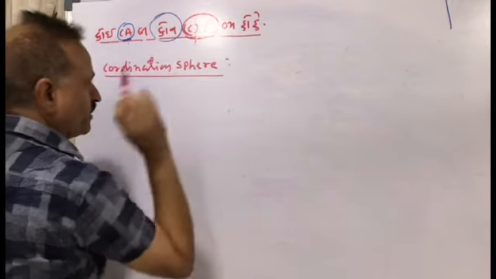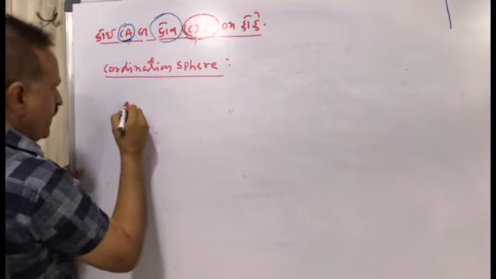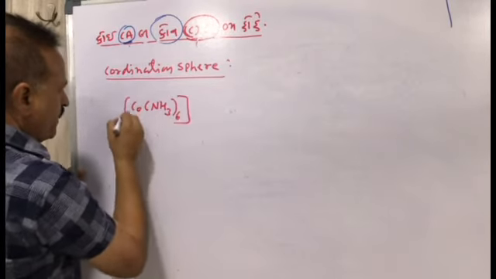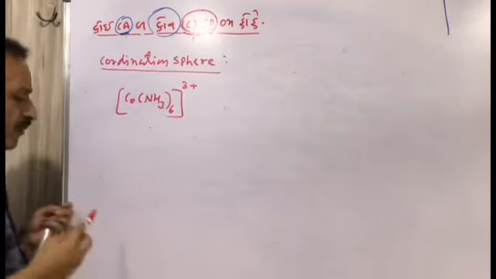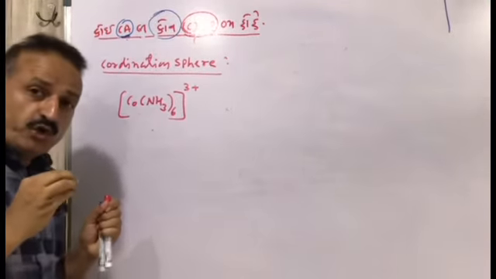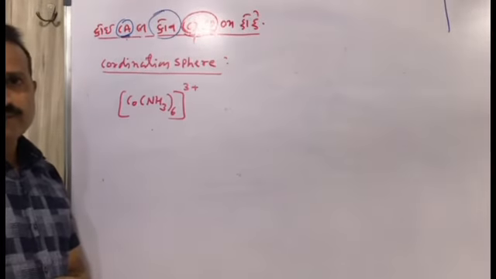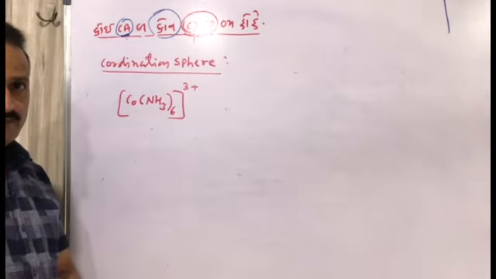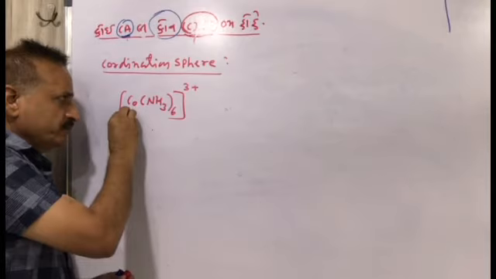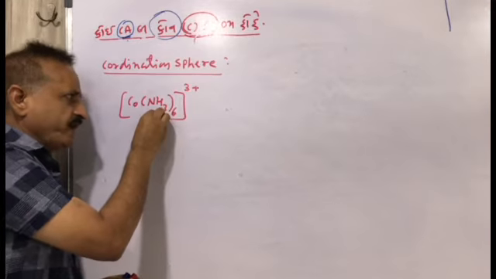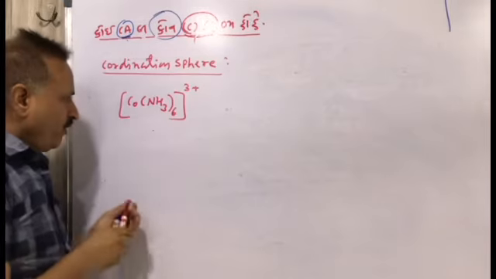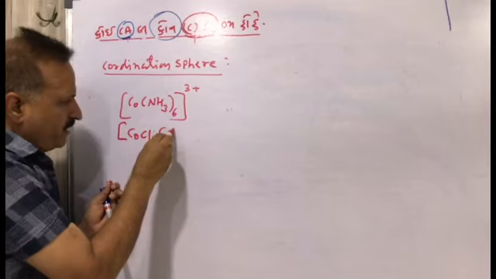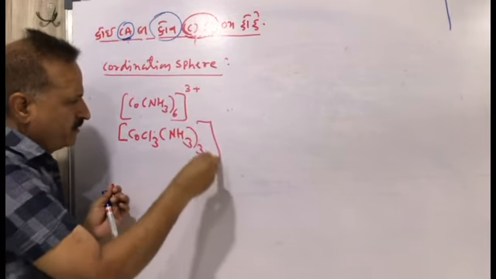Coordination sphere means what? Writing again an example, we are having cobalt Co(NH3)6 3 plus. Coordination sphere is equivalent to coordination entity. The central atom which is attached by neutral molecules, or attached by negative ions and neutral molecules.